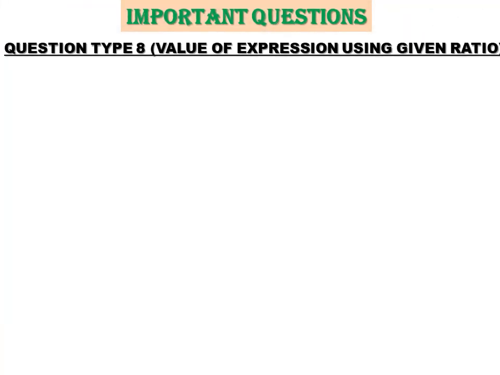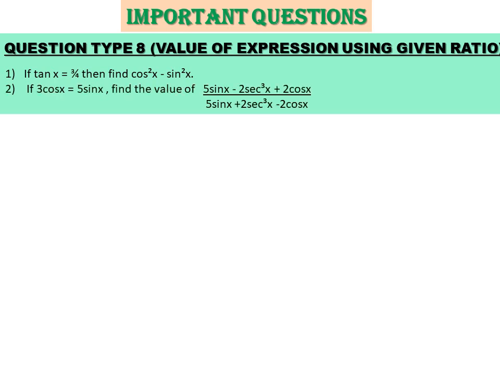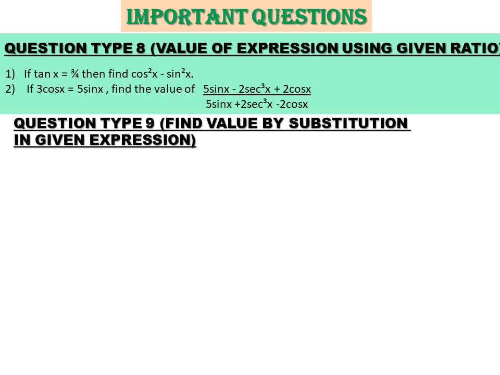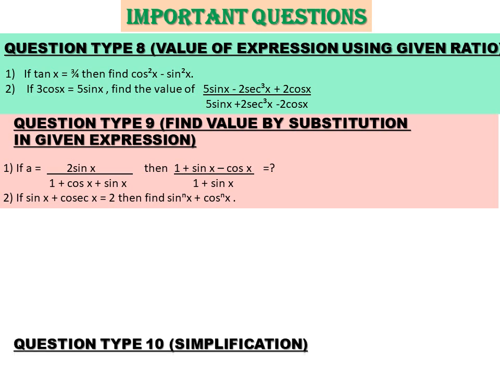Next type is value of the expression using a given ratio. One ratio is given to you, like here tan x is equal to 3 by 4, and you have to find the value of the expression by substituting that value. Type 9 is finding the value by substitution in the given expression. One expression is given to you and you have to substitute any of the numbers 1, 2, 3, 4. I'll let you know how you're going to do it when I solve the questions, right?